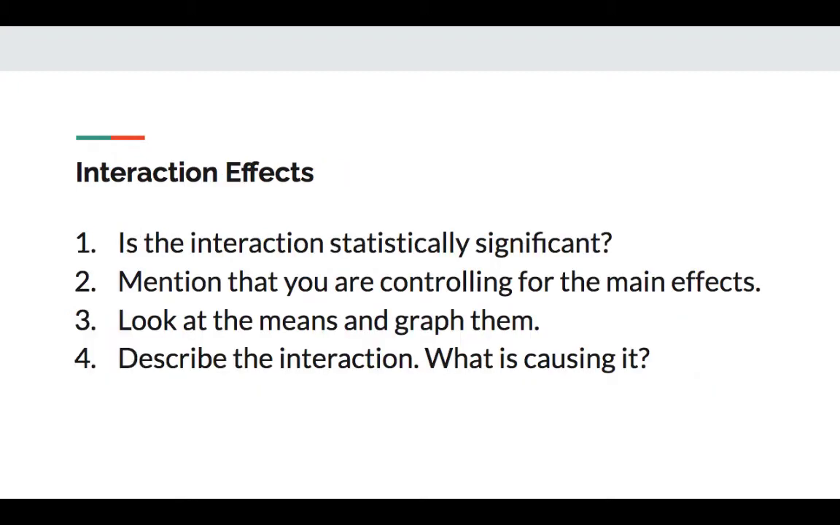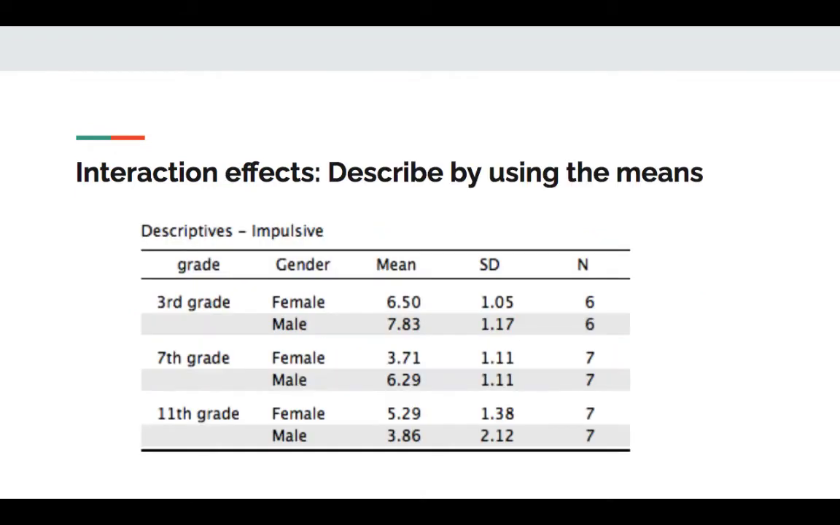Now, for interaction effects, I got to say, 1, is it a statistically significant interaction? 2, I'm controlling for the main effects. 3, take a look at the means so you can see what's causing the interaction and graph them if you can. And 4, describe the interaction. What is it that's creating the significant effect, if there is a significant effect? So we already know that it was a statistically significant interaction. We saw that in the first ANOVA results.